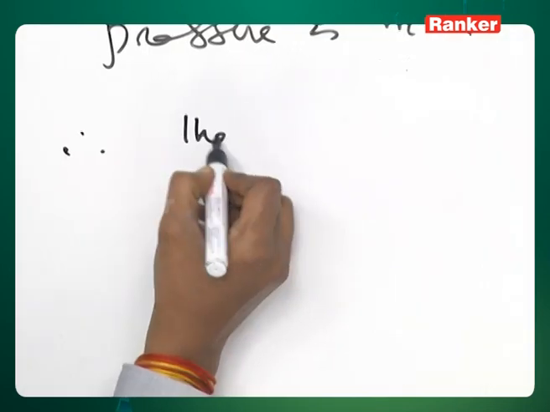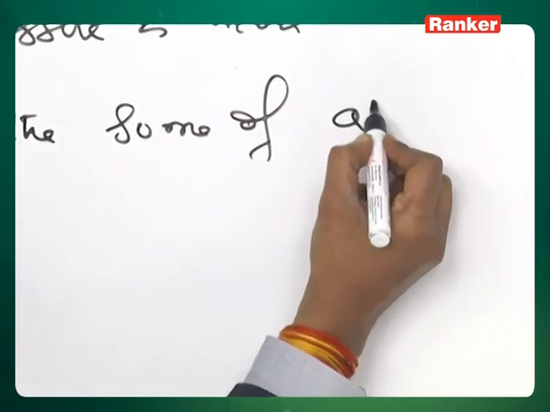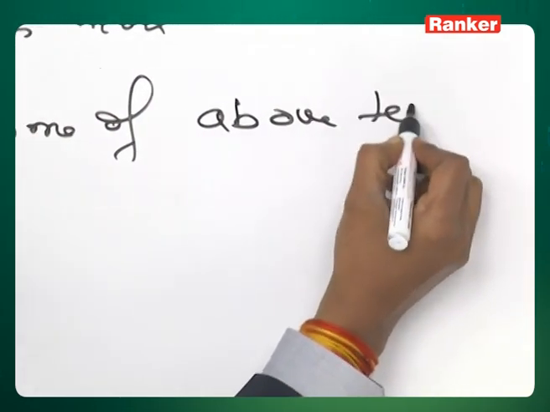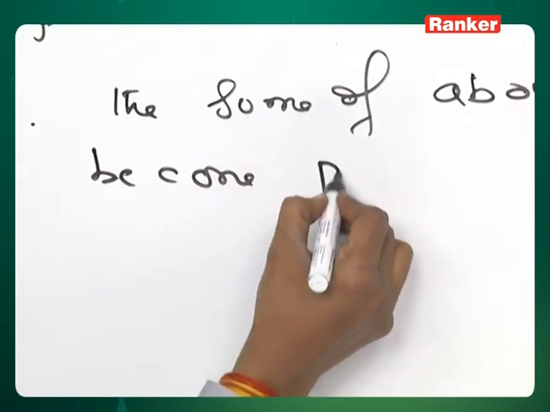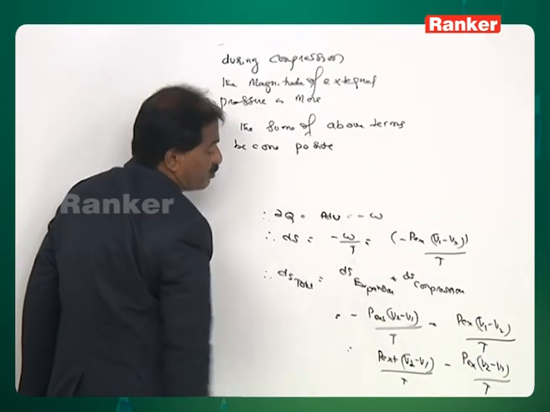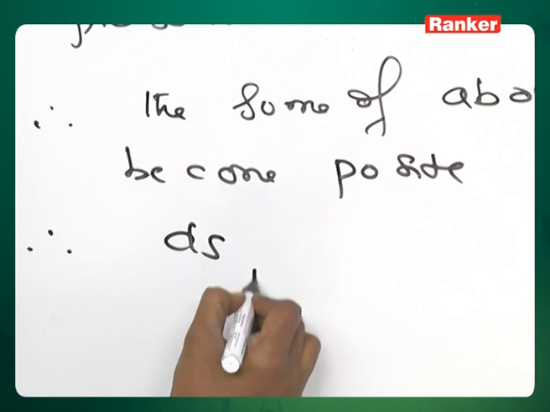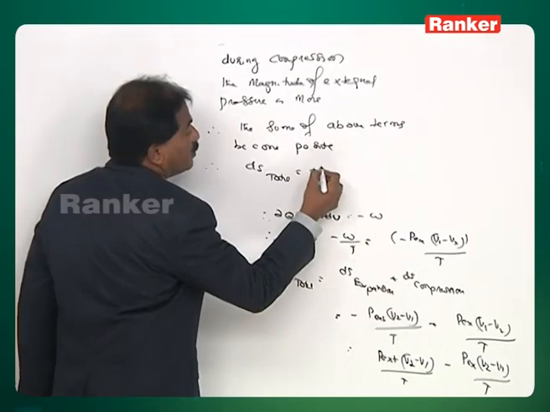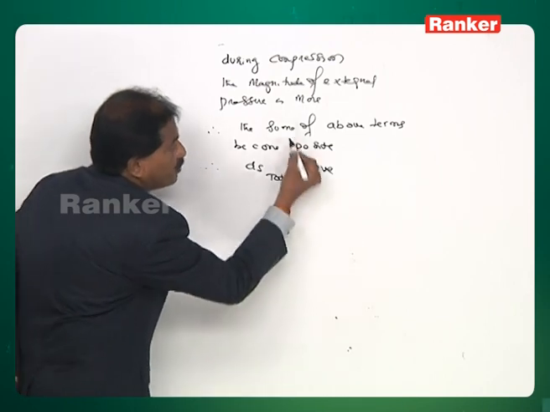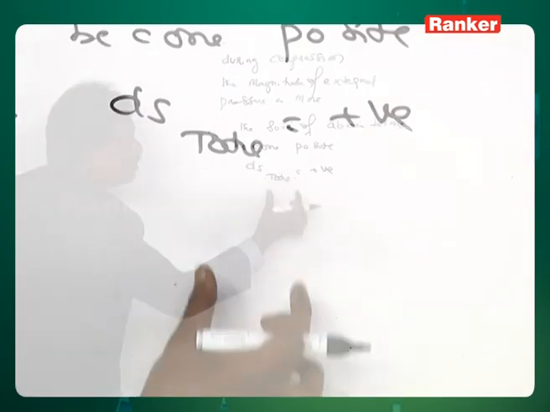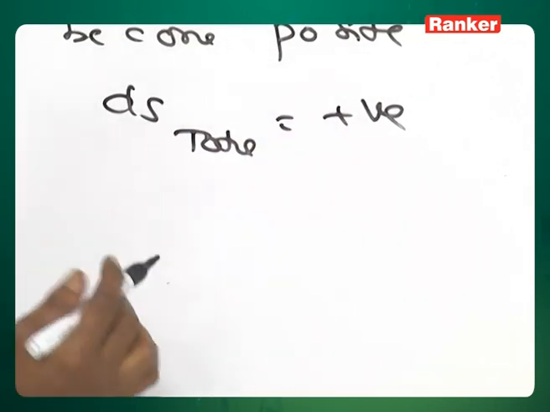Therefore, the sum of the above terms becomes positive. Therefore, the ΔS total is positive. Based on the above statement, I will give one simple numerical example. Based on that numerical example, you can easily understand why the ΔS has become positive.